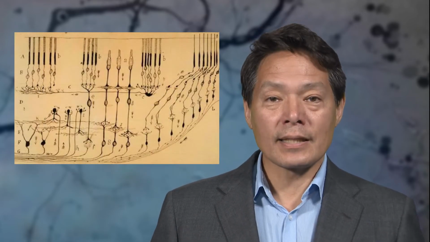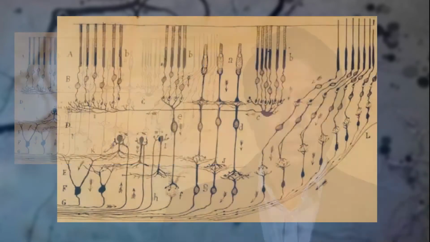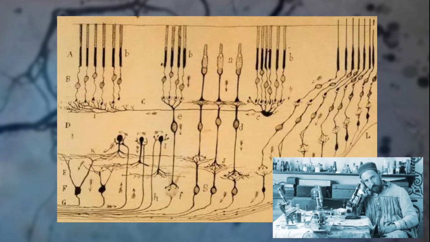Neurons never exist in isolation. They always exist in circuits of interacting neurons. For example, here's a drawing of the neural circuitry in the retina drawn over 100 years ago by the anatomist Ramon y Cajal, shown here sitting in front of his microscope. Because neurons process inputs in the context of circuits of neurons, it's almost certainly the case that information processing happens not only at the level of individual neurons, but also at the level of dynamic neural circuits. The correct level of analysis of information processing in the nervous system is the level of circuits.